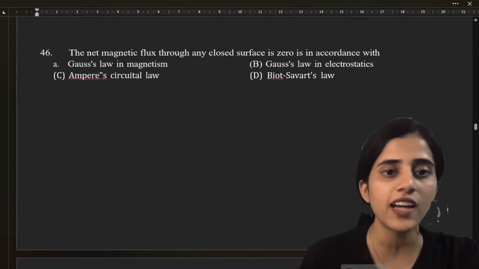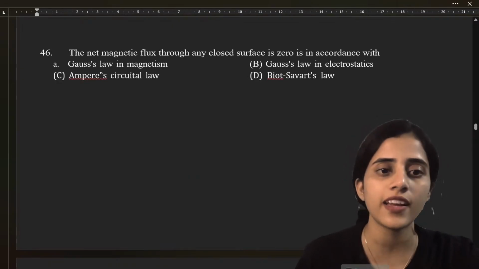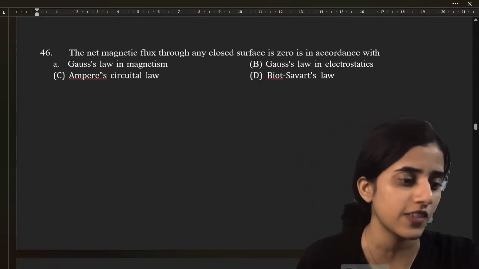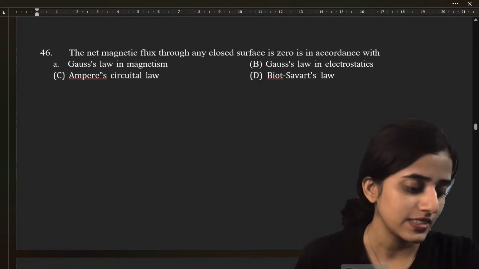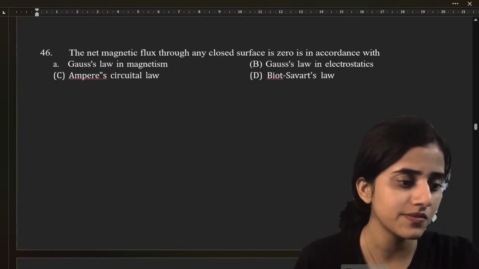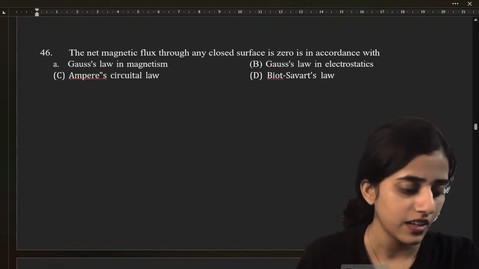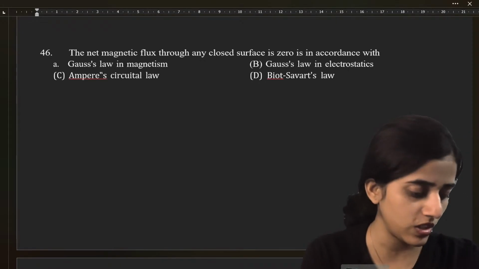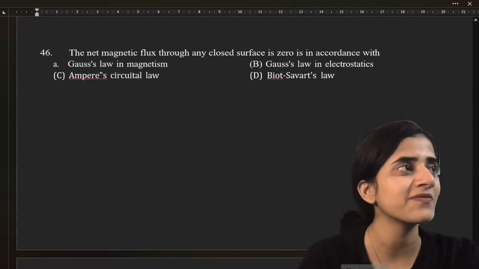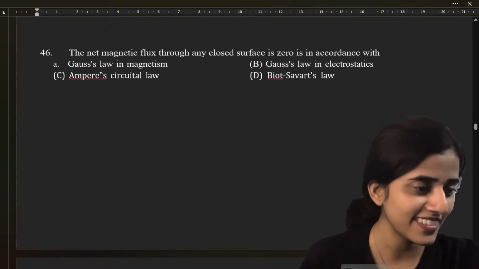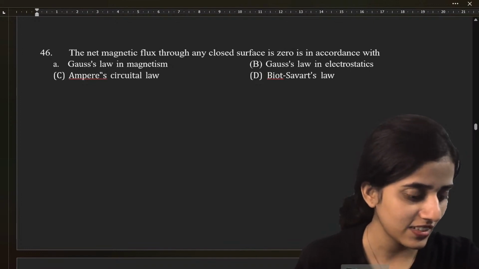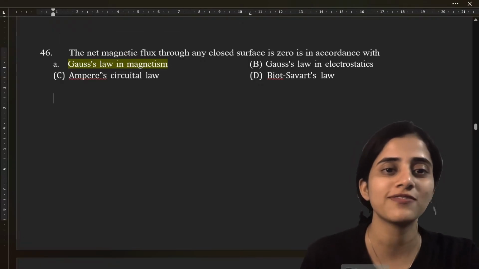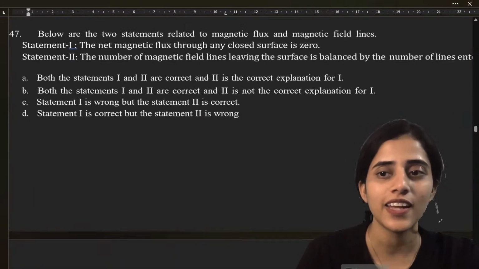The net magnetic flux through any closed surface is zero. Is in accordance with Gauss law in magnetism, Gauss law in electrostatics, Ampere's circuital law, Biot-Savart's law. Gauss law, yes, superb. You're all making me very proud. It is A. Next question.